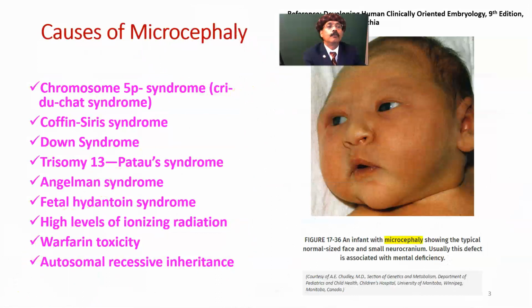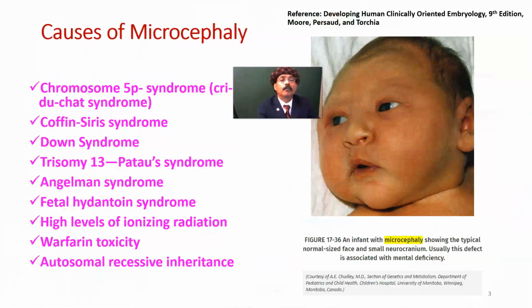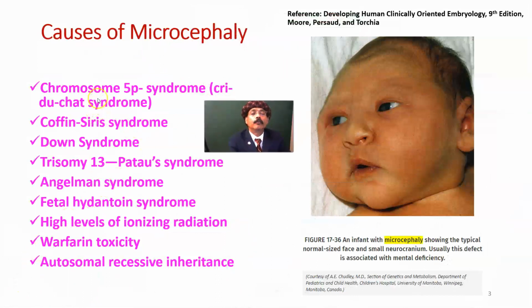If you look at that, there are some chromosomal anomalies associated with microcephaly, like cri-du-chat syndrome with a cat-like cry, chromosome 4p minus syndrome, and Coffin-Siris syndrome. There will be a defect in the fifth digit and the toenails, and also coarse faces.